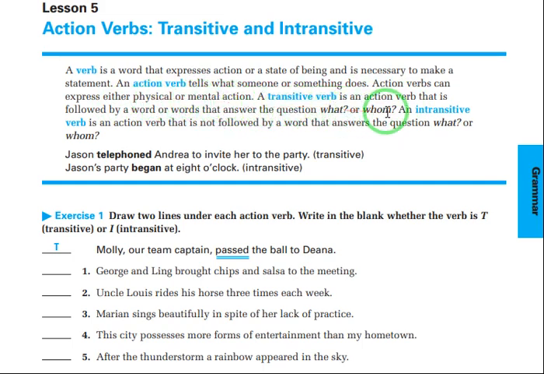A transitive verb is an action verb that is followed by a word or words that answer the question what or whom, while the intransitive verb is an action verb that is not followed by a word that answers the question what or whom. For example, Jason telephoned Andrea to invite her to the party. Here, this is a transitive verb because it has words after it that answer the question what or whom. Jason's party began at 8 o'clock, so there's no word here that answers who or what the verb is about.